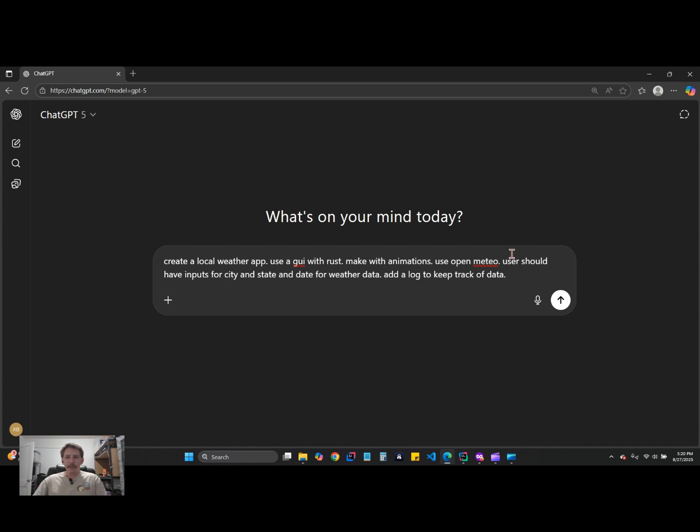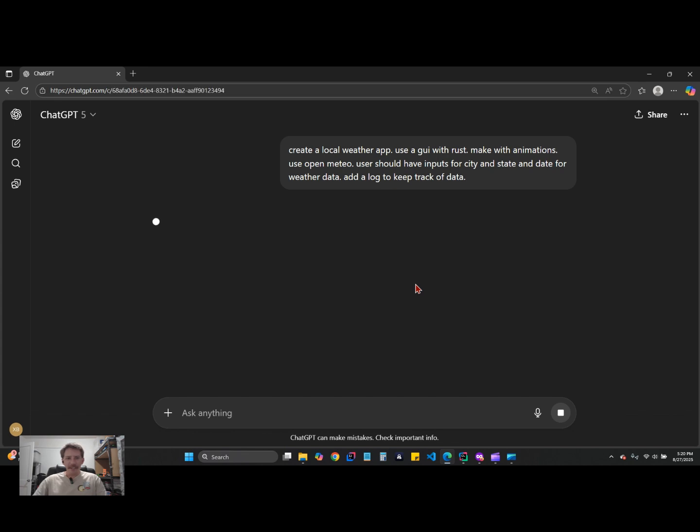Use Open-Meteo. The user should have inputs for city and state and date for weather data. Add a log to keep track of data. Pretty simple prompt. I'm going to click go. And let's see how long it takes to think up this little weather app.